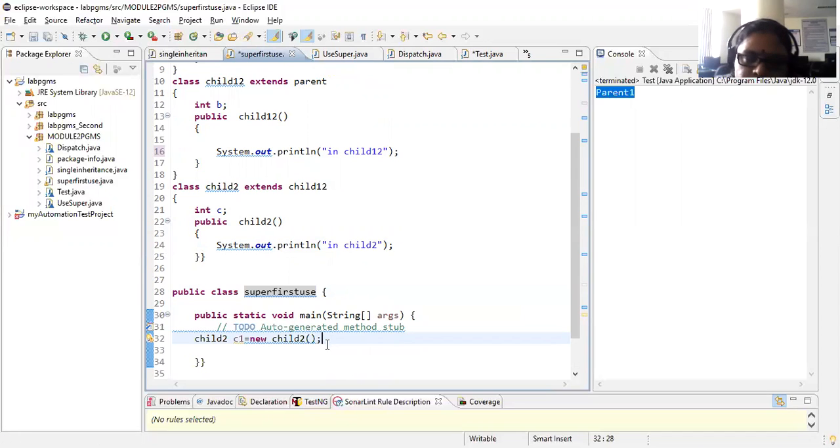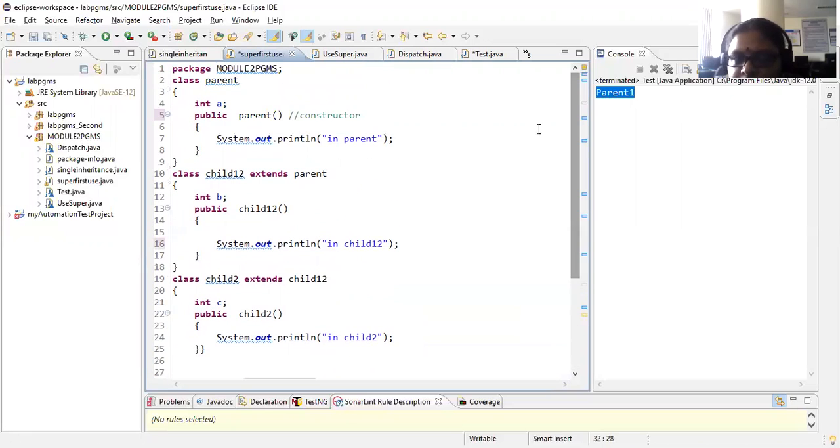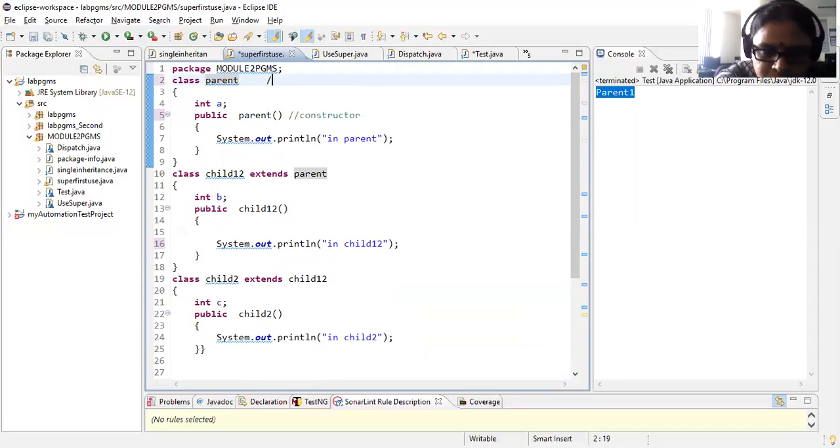Now, when is your constructor called? A constructor is called when you are creating an object. For example, if I create a statement like parent P equal to new parent, right?